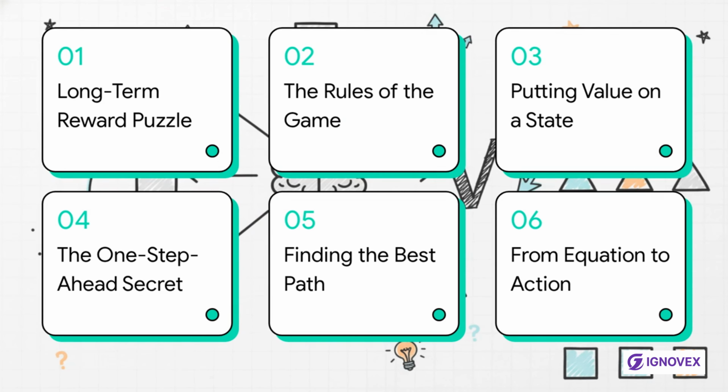All right, so here's how we're going to break this down. First, we'll look at that big picture reward puzzle. Then, we'll lay out the rules of the game. After that, we'll get into how you can put a value on any situation, and we'll uncover the one-step-ahead secret that really makes this whole thing click. Then, we'll see how to find the absolute best path. And finally, we'll see how this equation actually leads to real-world action.